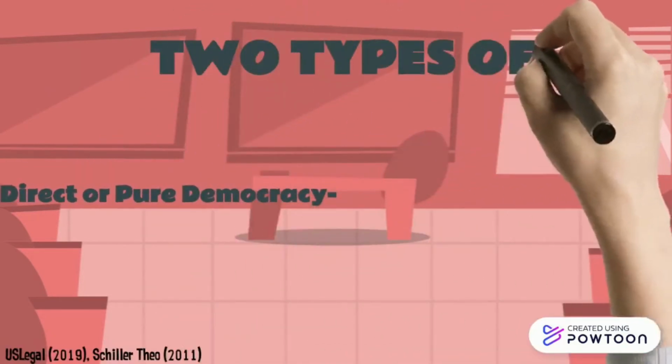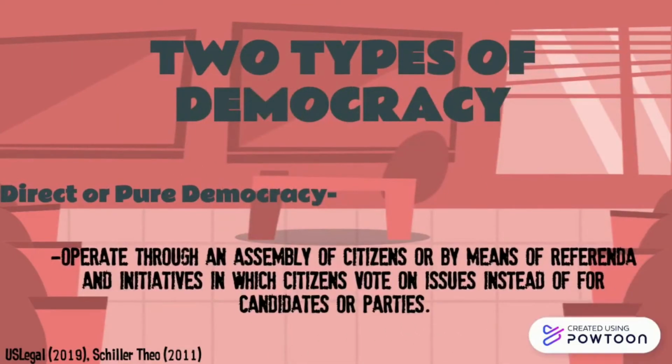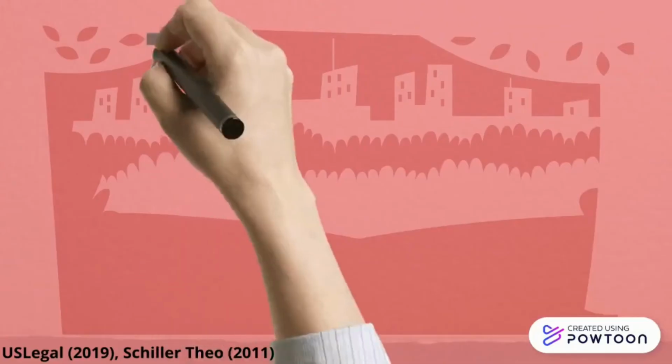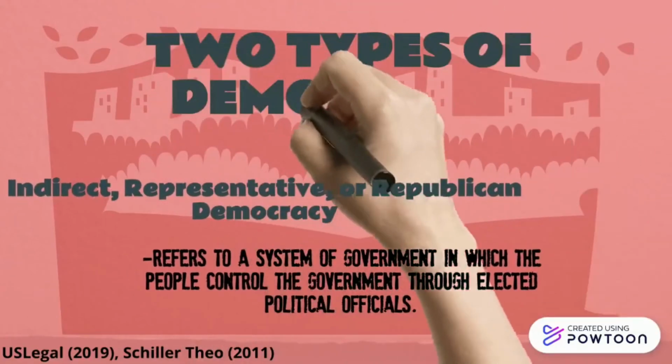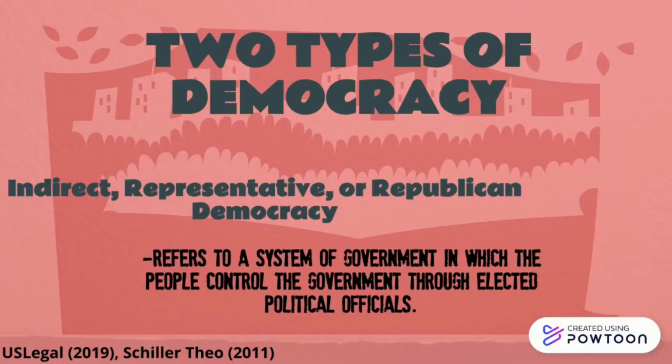Direct or pure democracy is a form of direct participation of citizens in democratic decision-making, in contrast to indirect or representative democracy. Representative democracy is a type of democracy founded on the principle of elected officials representing a group of people, as opposed to direct democracy.